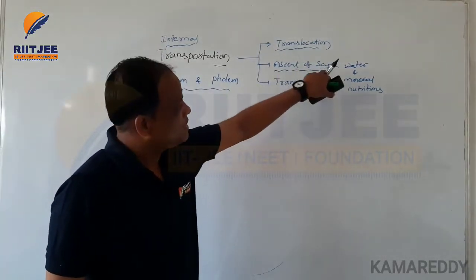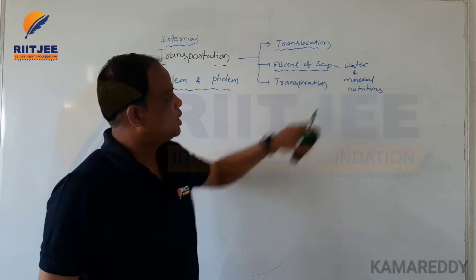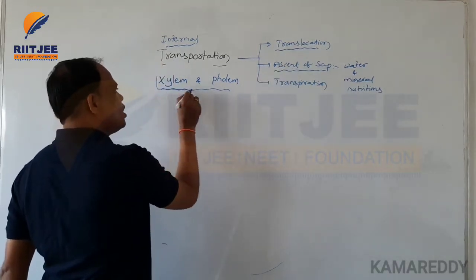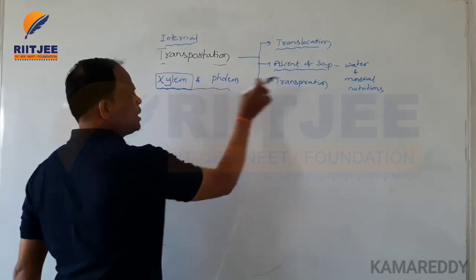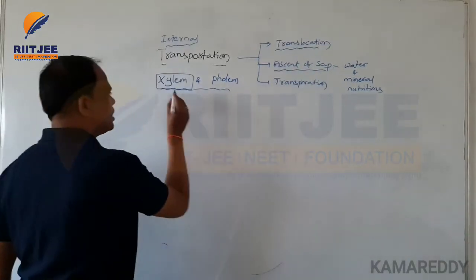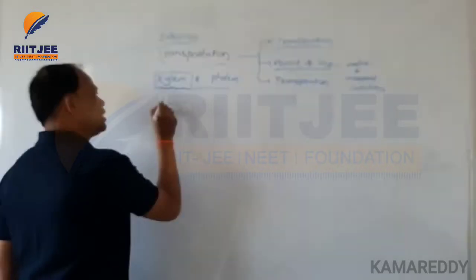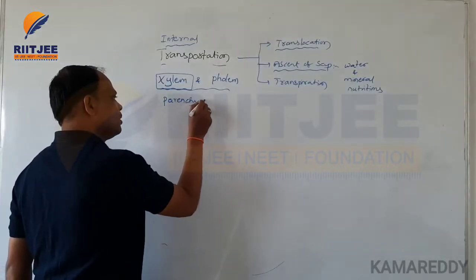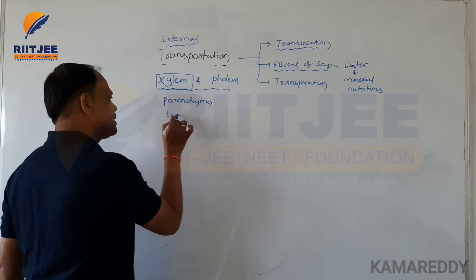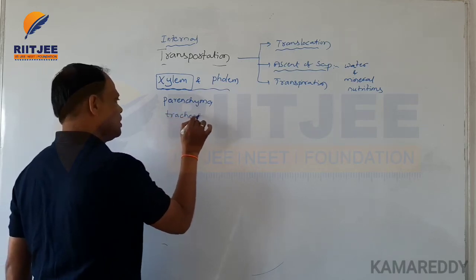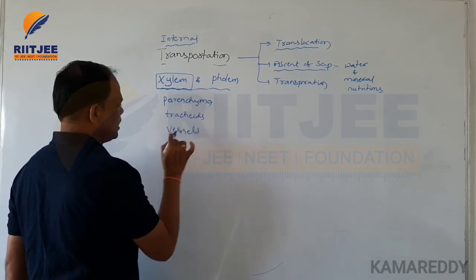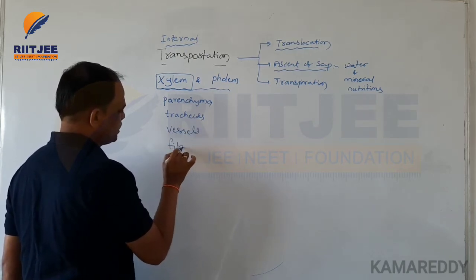What mechanisms are involved? In this case, the xylem cells are important components of ascent of sap. The xylem is made up of xylem parenchyma, tracheids, vessels and fibers.